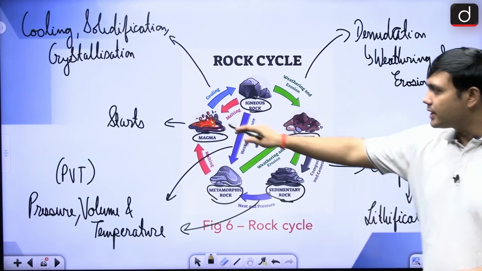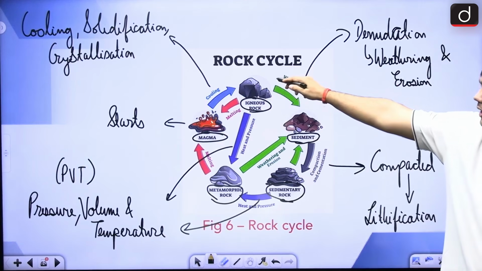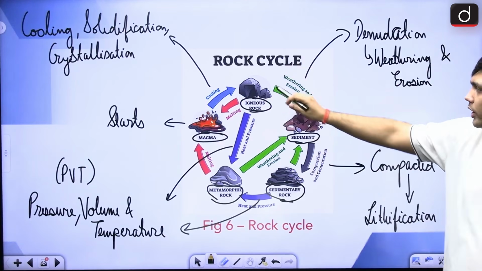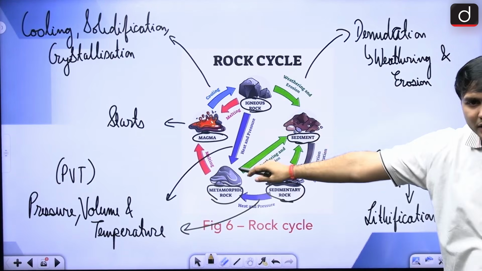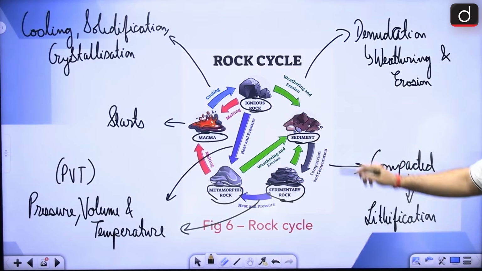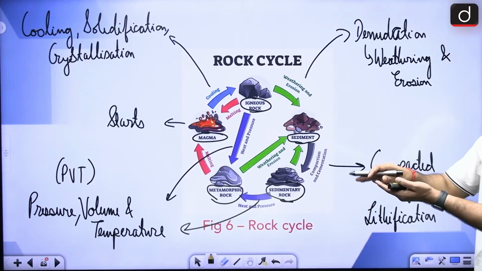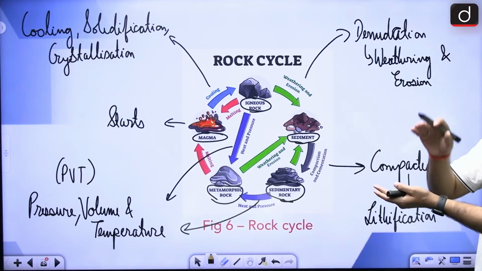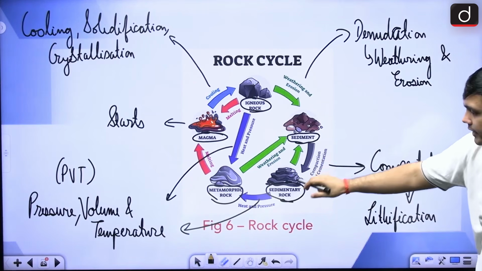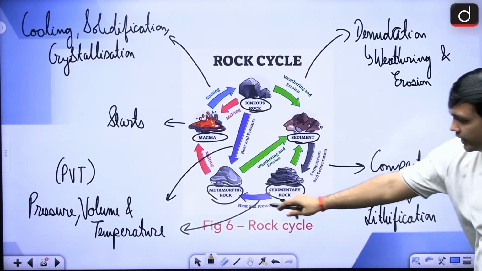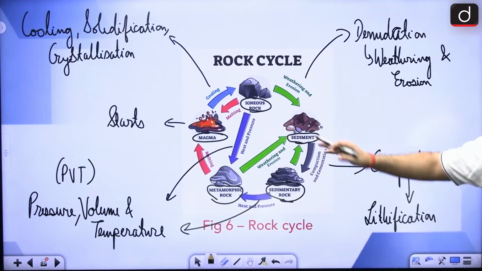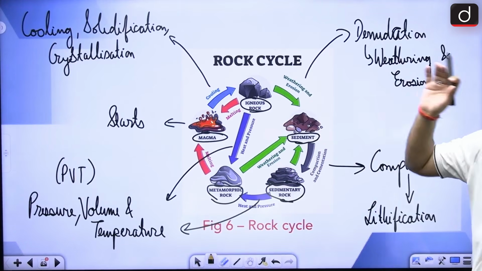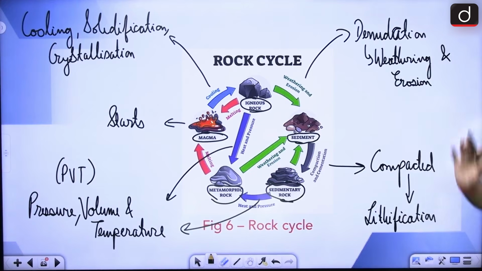happening, right? So it starts with again magma, it is cooling and solidifying to form igneous rock. If it is under weathering and erosion, it will form sediments. If it is going under heat and pressure, it is going to form metamorphic rock. This sediment is then having what? So there is lithification going on, compaction going on, cementation going on, and then it is forming sedimentary rock. This again, heat and pressure, it is forming metamorphic rock. Finally, after subduction, after going inside the earth, it is melting to form magma again. So this is a basic idea of the rock cycle.